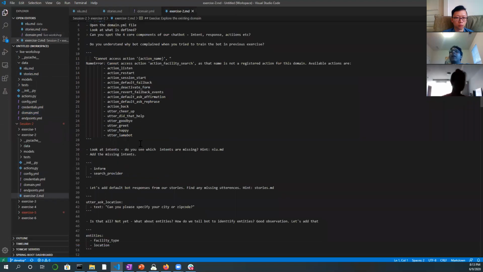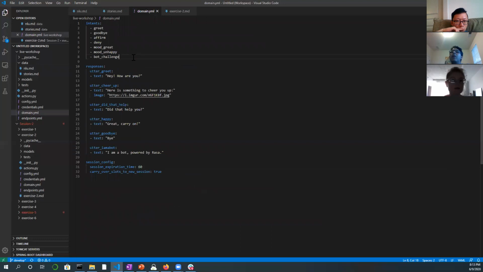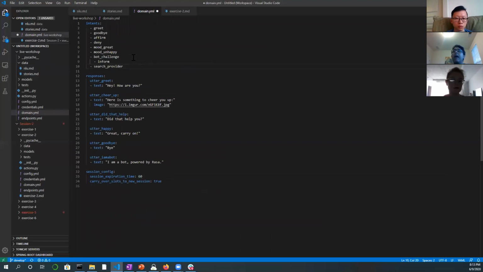So now we'll look at all the intent in NLU.md. We found the missing intent. There are two other things that it is complaining about, that we are not able to find: inform and search provider. So we're going to add these two under intent. Inform and search provider, we never added them, so we need to let the bot know. So under intent, we'll add these two. I'll fix this. Okay, so now we have defined the intent.